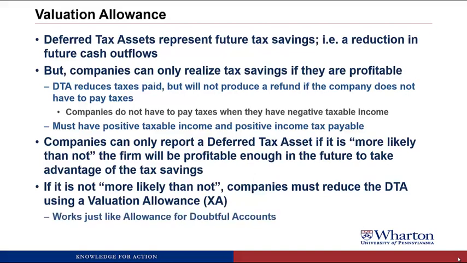It's going to be a contra asset, and it's going to work just like allowance for doubtful accounts. And that's a good way to think about this, where in the case of receivables, accounts receivable is how much we hope to collect. We reduce it by an allowance for doubtful accounts to how much we expect to collect, taking out the customers that we're not going to collect from. In this case, a deferred tax asset is how many tax savings we hope to collect. We subtract the valuation allowance, which are the ones that we don't think we'll get because we won't be profitable, and we're left with a net deferred tax asset, which will be how much tax savings we actually expect to collect in the future.